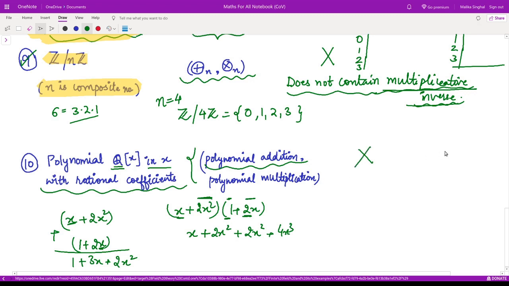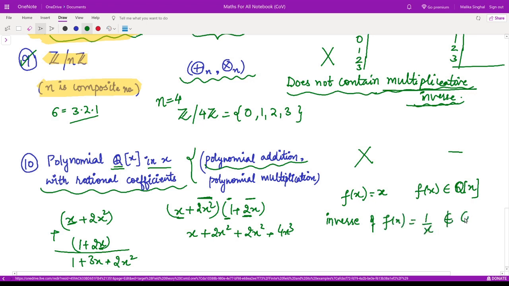This is also not a field. Why? Because here also you do not find the inverses, right? The multiplicative inverses. For example, if you have a polynomial of the sort f of x is equal to x, where the coefficients are in rational numbers, right? Where this f of x belongs to this set, then what would its inverse be? The inverse of f of x would simply be 1 by x, which does not belong to this set, right? So this is not a field.